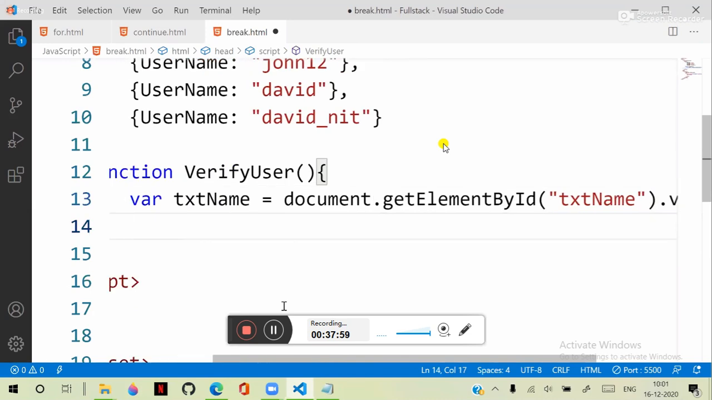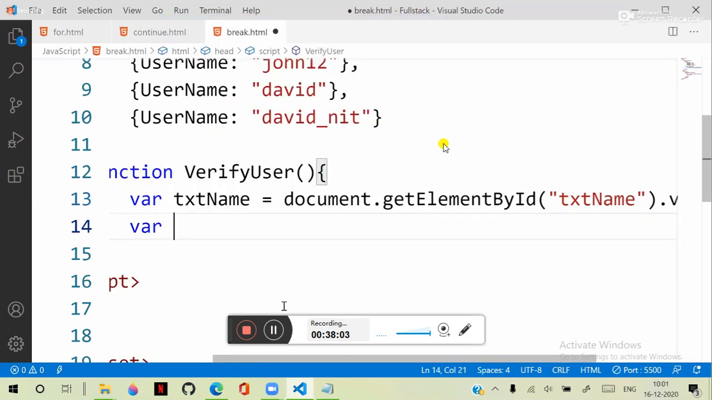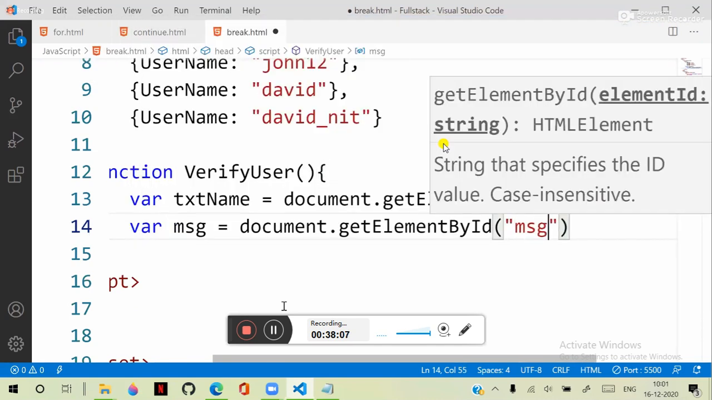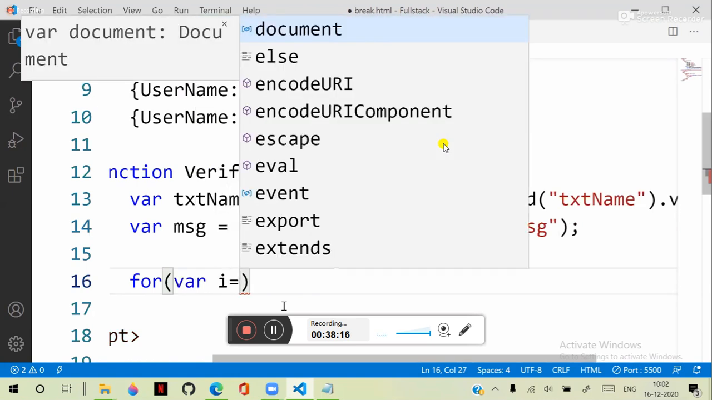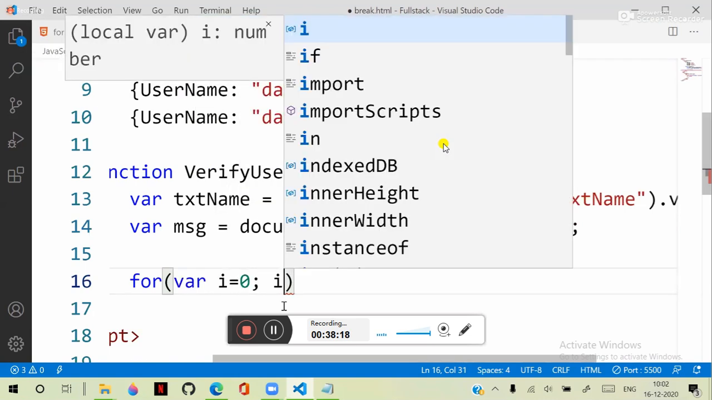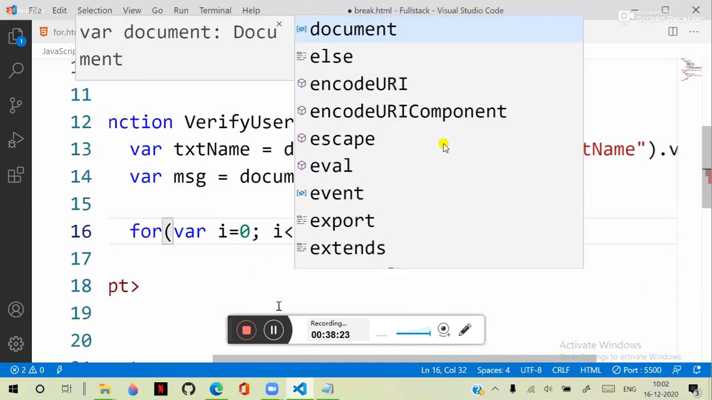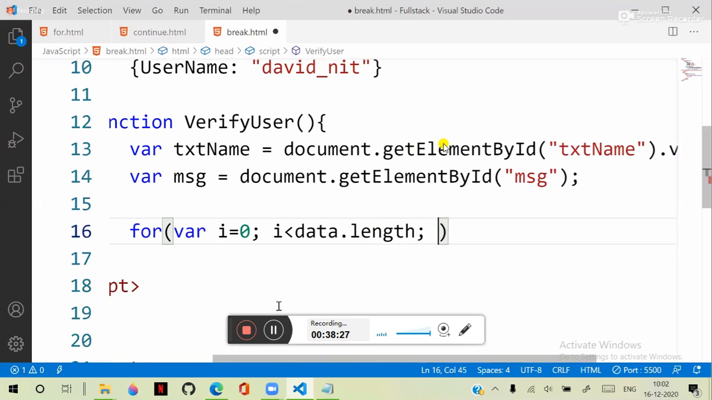Okay. We need to verify. So msg is equal to document get element by ID msg. msg is the location where we are displaying the message. Okay. And we are writing an iteration now, where i is equal to 0 and i less than data dot length, and i plus plus. Okay, up to the end.